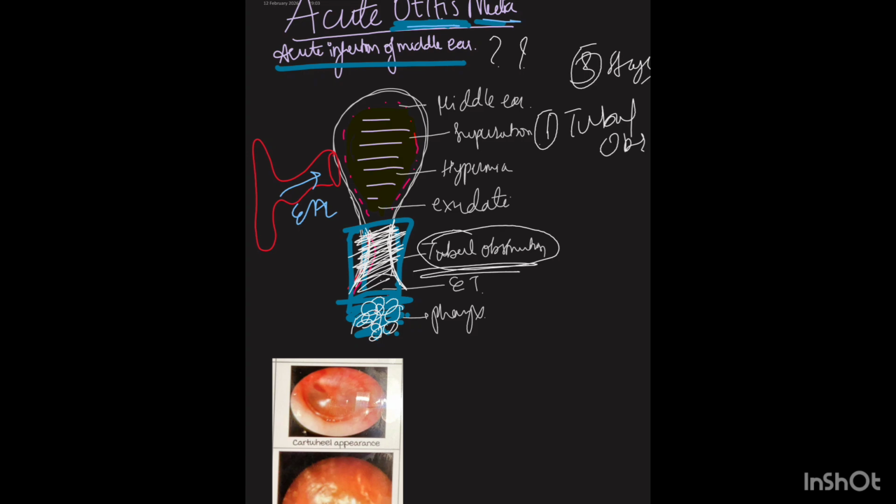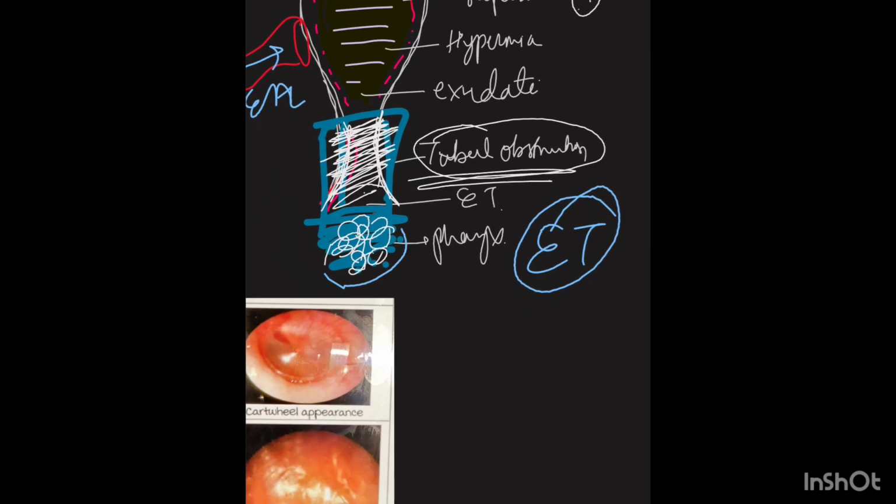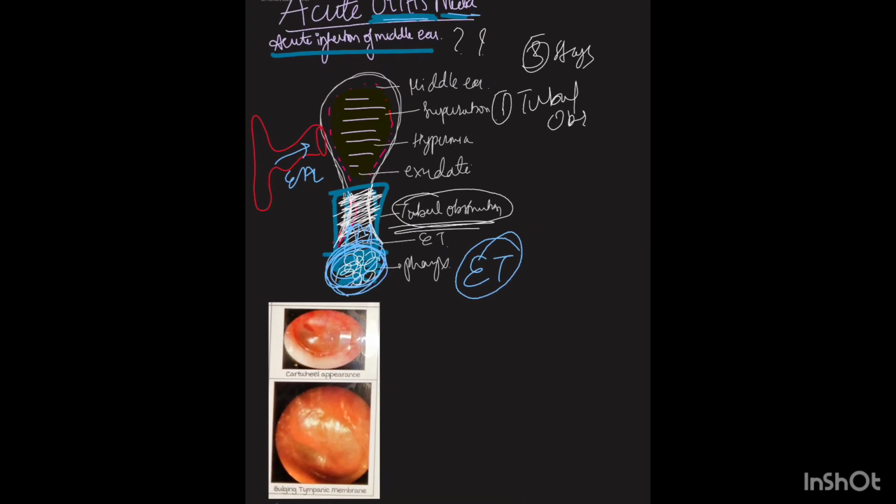So the answer is some other pathway. The other pathway is the eustachian tube. You know what is the eustachian tube? It is a connection between the middle ear and the nasopharynx. So obviously you just think, if you have pharyngitis, here is your pharynx, you have inflammation, infection of the pharynx. Most pharyngitis is due to bacteria, Streptococcus pneumoniae. This pharyngitis starts spreading to the eustachian tube. So how this process leads to acute otitis media is the question.